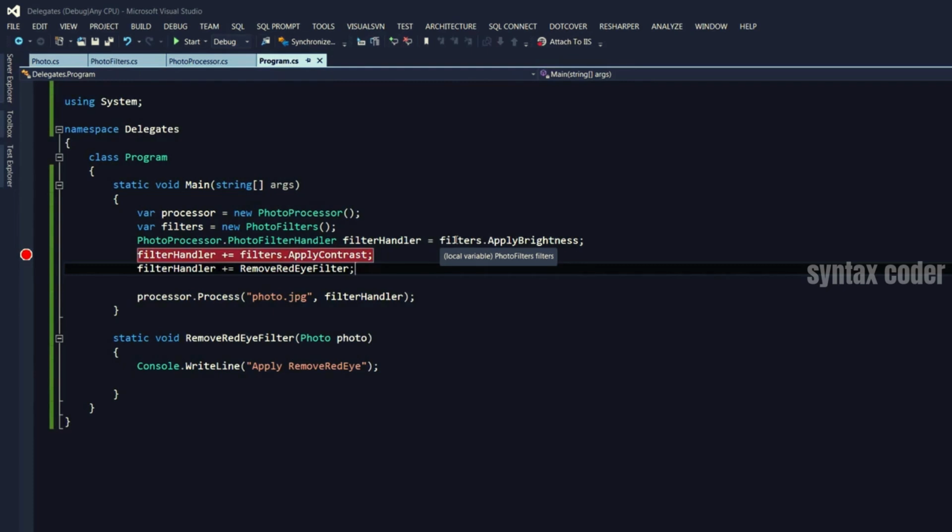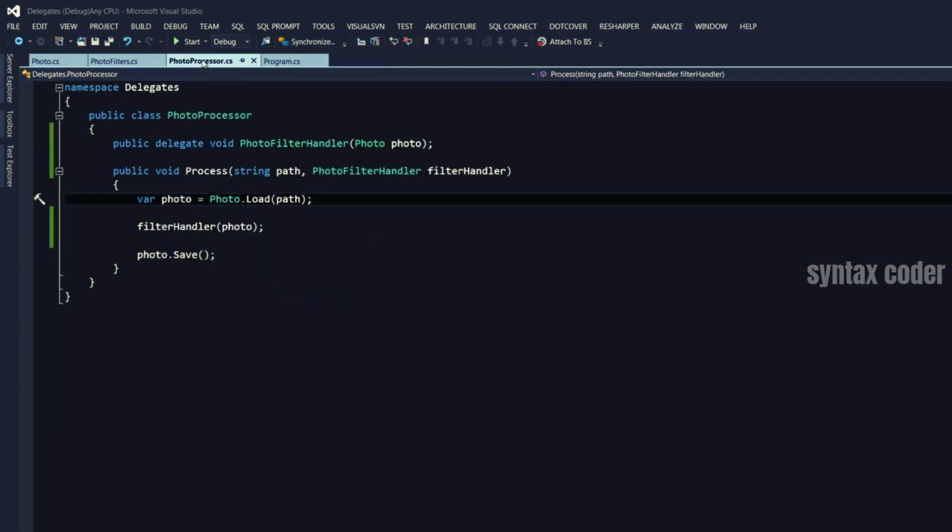Okay, now you have an understanding of what delegates are and what we can do with them. Let's go back to our photo processor code here. See here we defined a custom delegate that points to a method that returns void and takes a parameter of type photo. Instead of creating our custom delegate, we could use one of the existing delegates that come in .NET Framework. In .NET, we have two delegates that are generic, and they are action and func. Let me show you how they work.